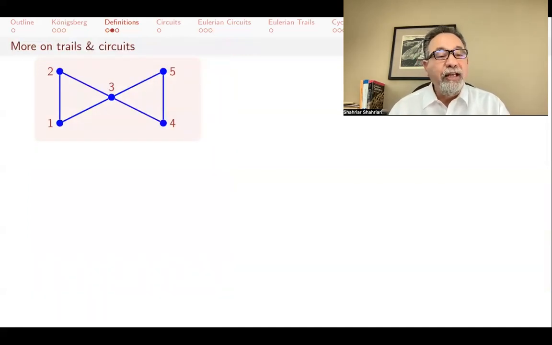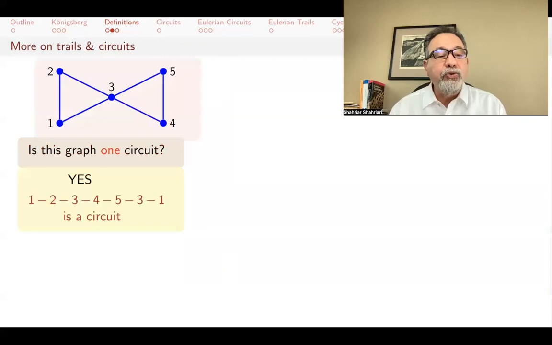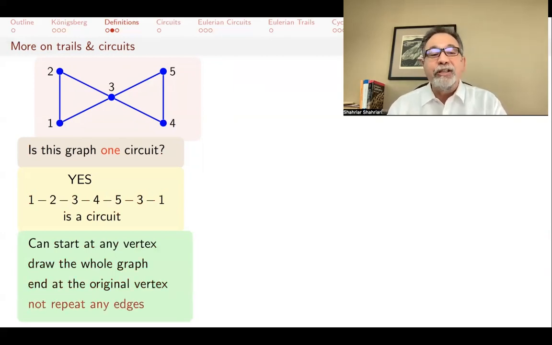I might ask you, here's a graph. Is this graph just one circuit? And the answer is yes, it is, because you can start at any one of them. Say for example, 1 to 2 to 3 to 4 to 5, back to 3 and to 1. And you can, again, start at any vertex, draw the whole graph, end at the original vertex without repeating any edges. That's what it means. And so this tells us that this is the kind of thing that we want to be asking about graphs in general. Are they just one big circuit? And such things will be called Eulerian circuits in the next slide.